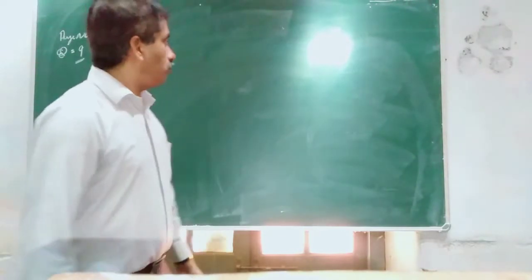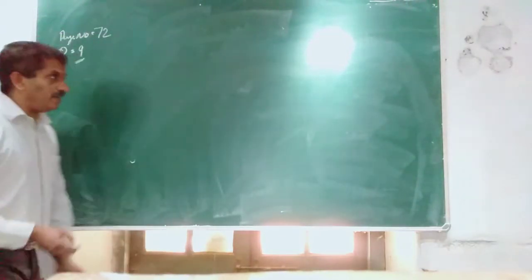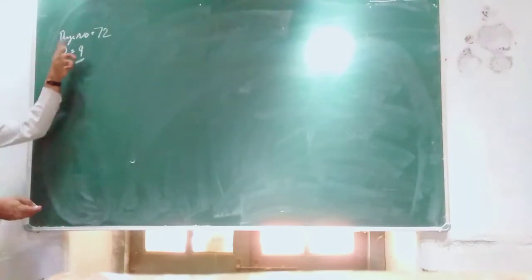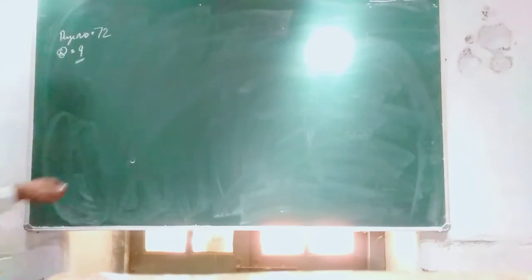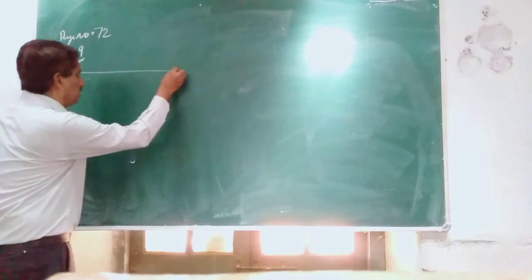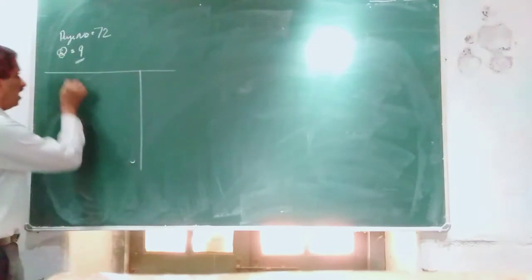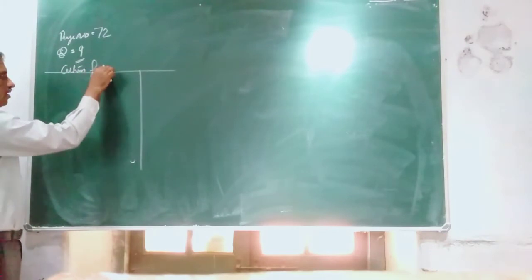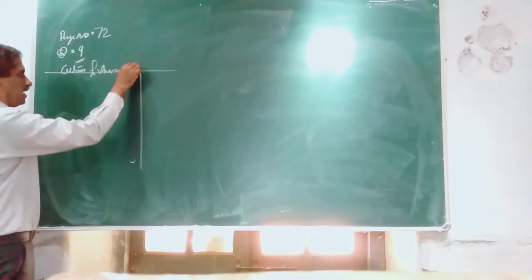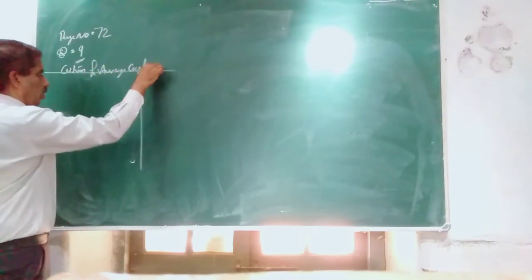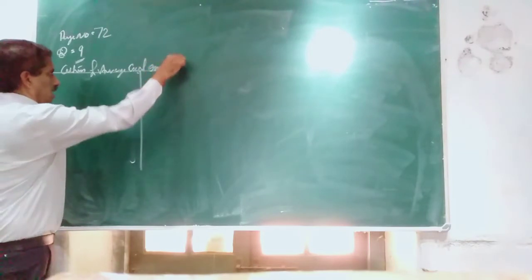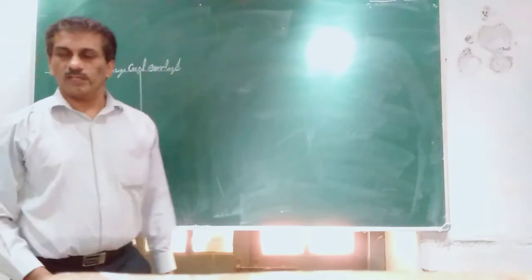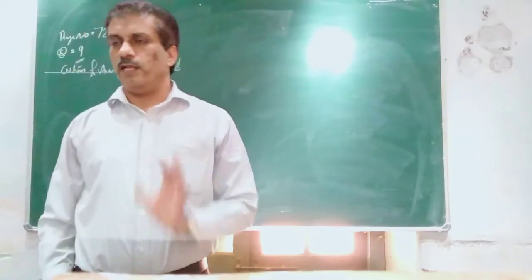Now, how to go for calculation of capital employed? Question number 9, page number 72. First step here is calculation of average capital employed.